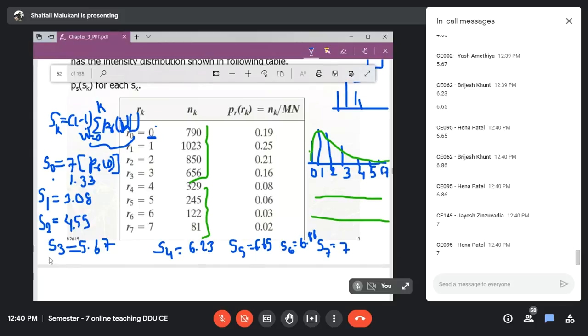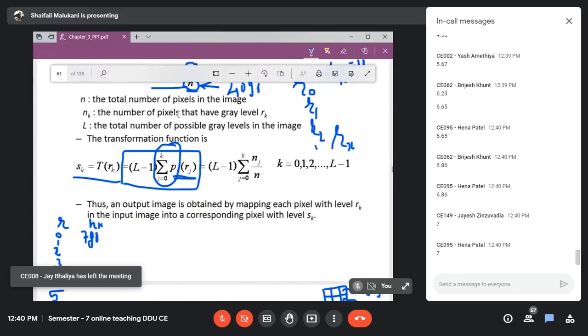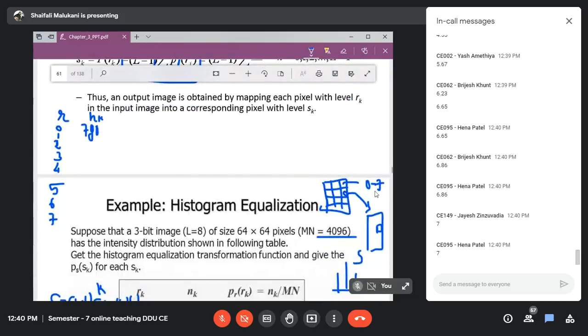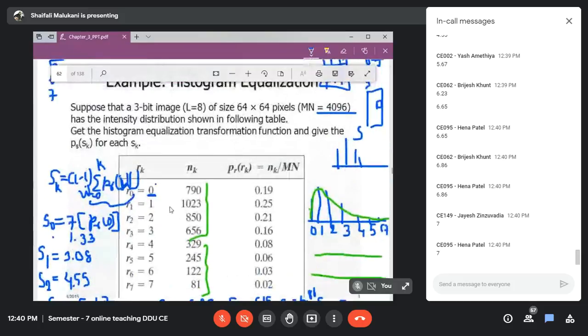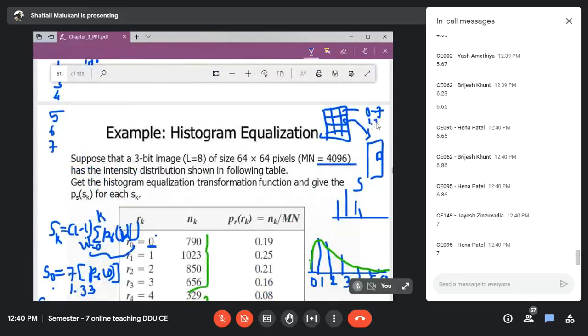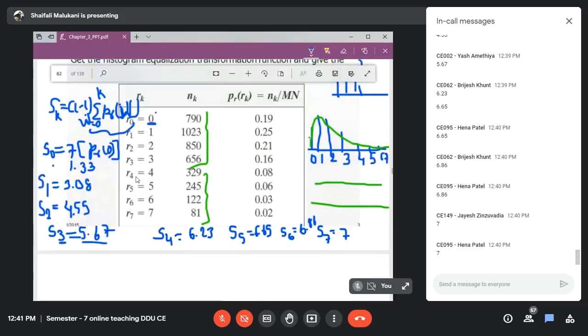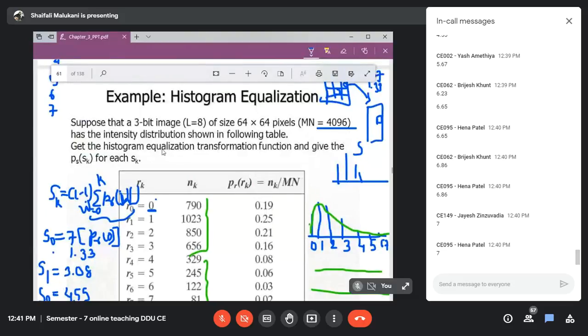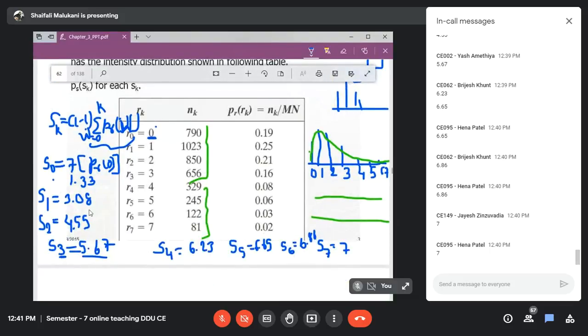Okay, so now what is the meaning? If you encounter 3 in your input image, then you should replace it with 5.67. In my input image, I knew earlier that my values can take 0 to 7, but now if it is 0, I should replace it with 1.33. If it is 3, then I will replace it with 5.67. But I know that I am considering an integer representation of my input.